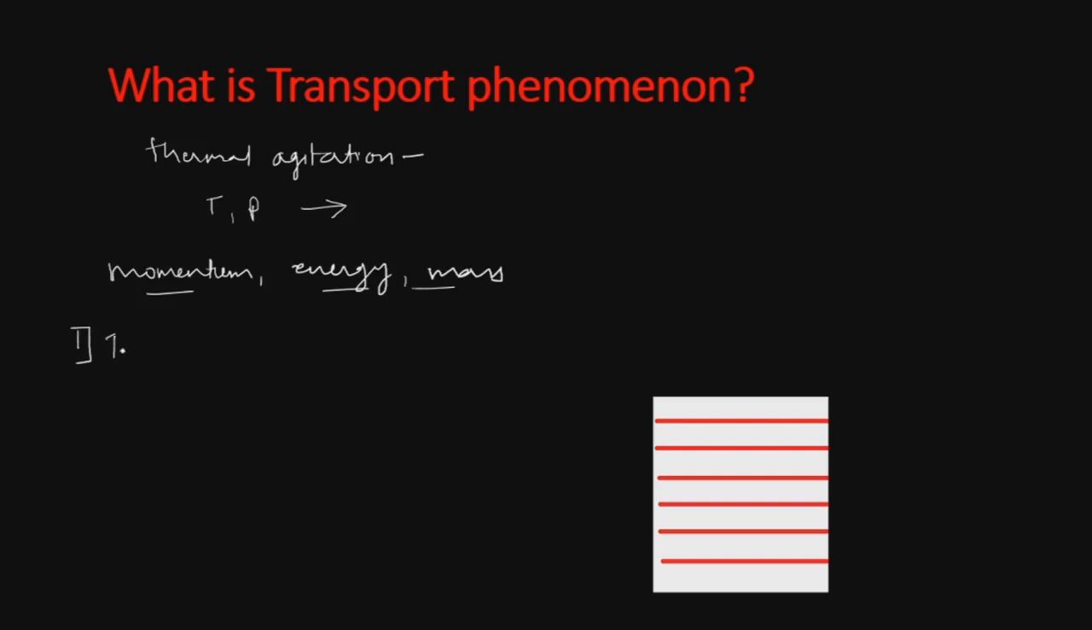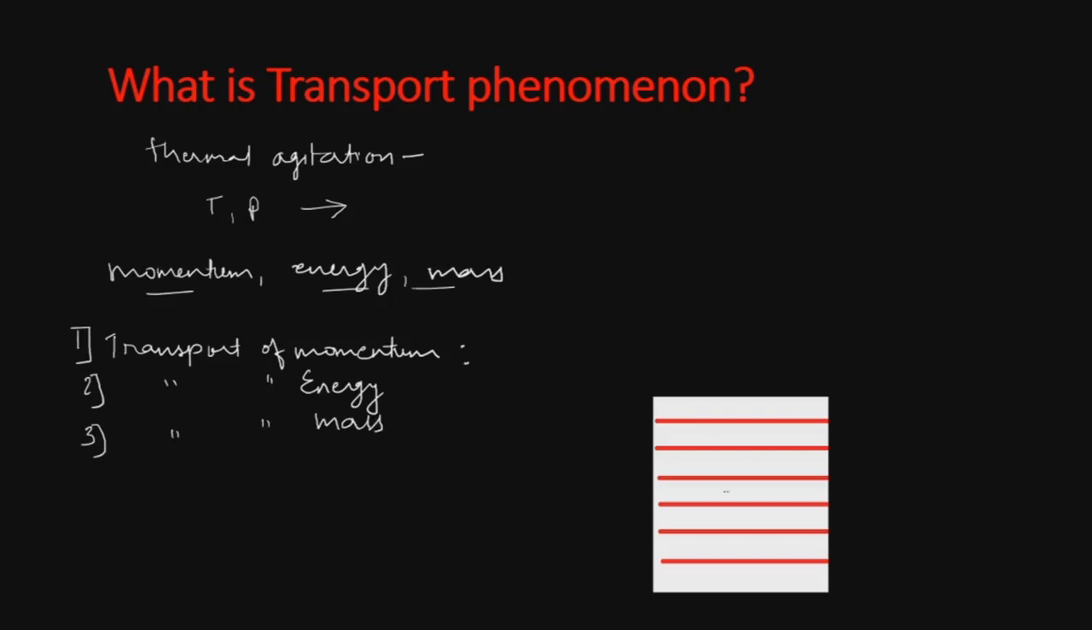The first one is the transport of momentum. The second one is the transport of energy, and the third one is the transport of mass. Now let us see the transport of momentum.